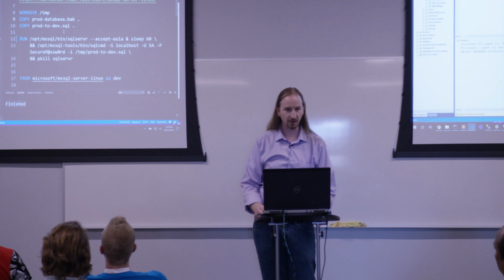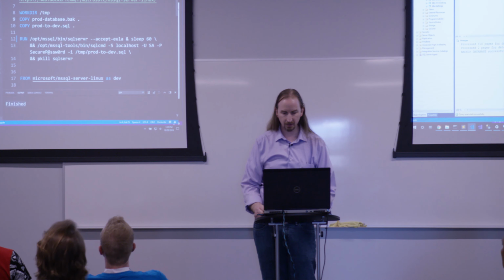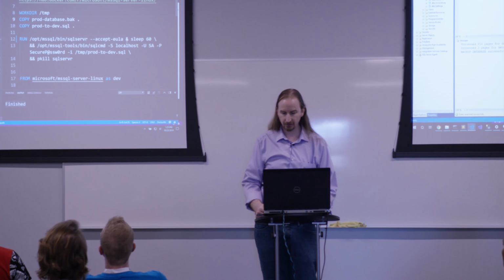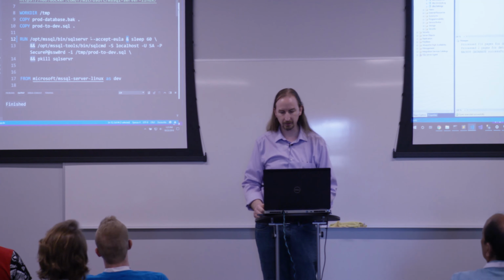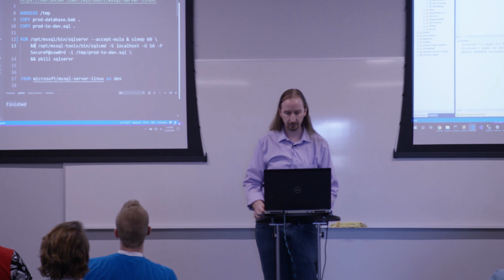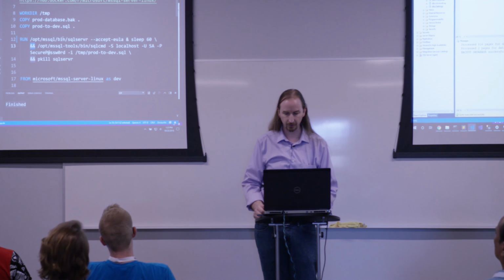We'll copy the SQL file into the temp folder, and then we're going to run SQL Server in the container. This is one ampersand, so it will sleep for a bit while it's starting up the container. And then two ampersands, so it'll wait until those are done.